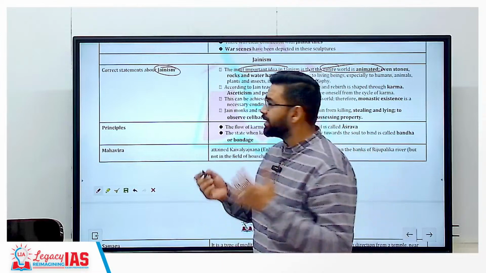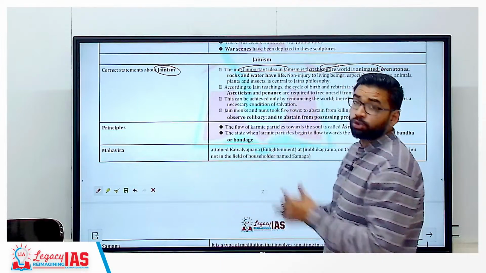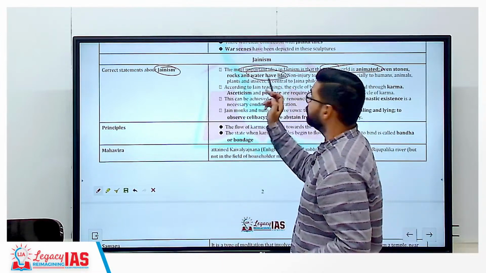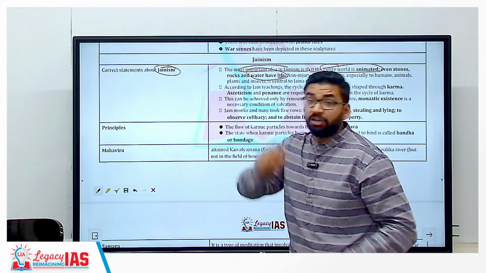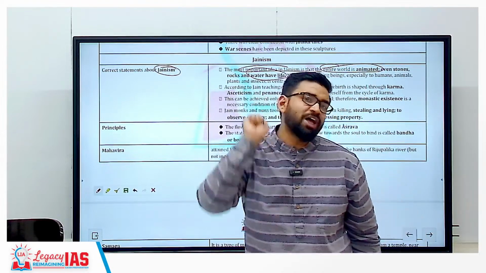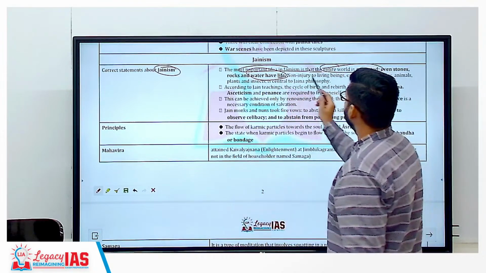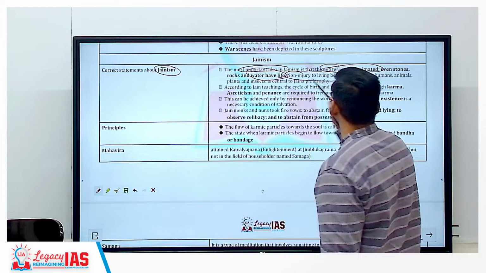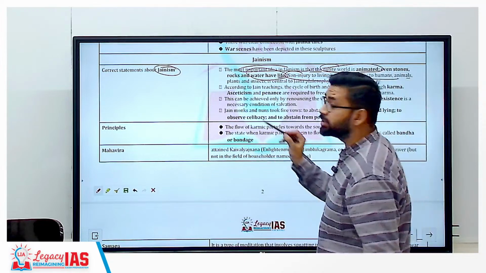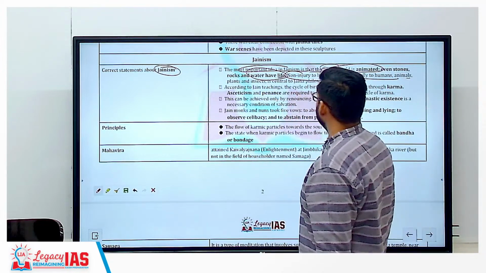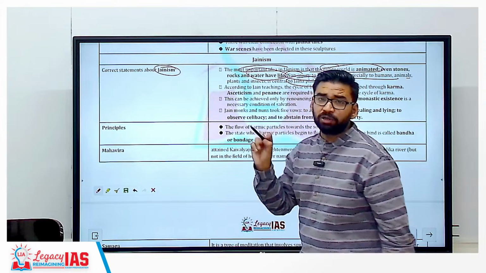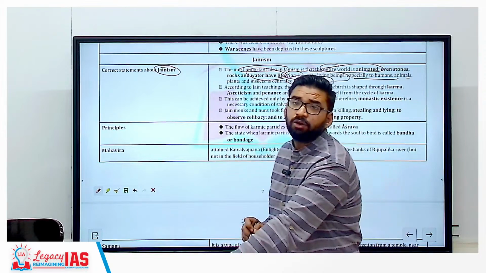According to Jainism, the entire world is animated, like even stone, rocks, water, everything has life. Even non-living things also have life in Jainism. Getting my point? That is why non-injury to living beings, especially to humans, animals, plants, insects, these are very important from the perspective of Jain philosophy.